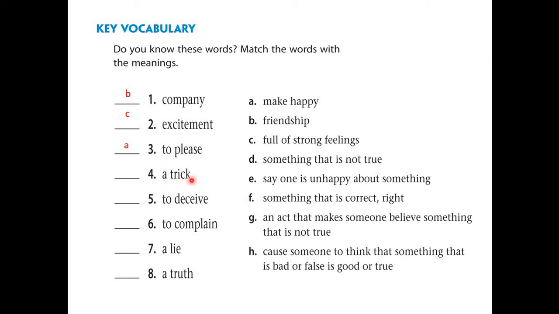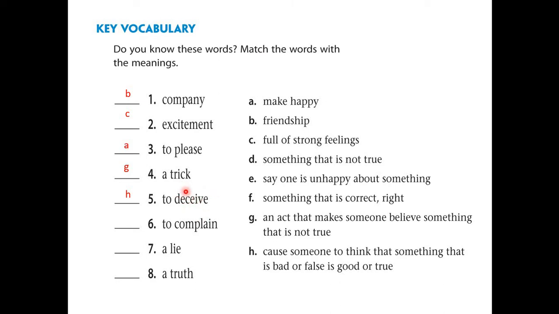So trick is letter G, an act that makes someone believe something that is not true. So you are somehow telling a lie to them. You make them believe that it is not true. Okay, next, number five, to deceive is letter H. Cause someone to think that something that is bad or false is good or true. So you are deceiving them. You are making them believe things that are not true.